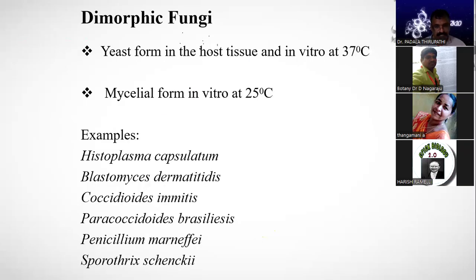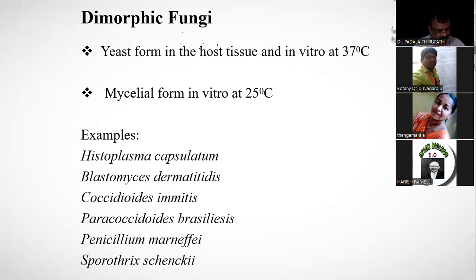Some fungi show dimorphism. Which among these is the dimorphic fungi? They ask this question. Sir, can you give an example for non-porous, simple porous and doliporous?